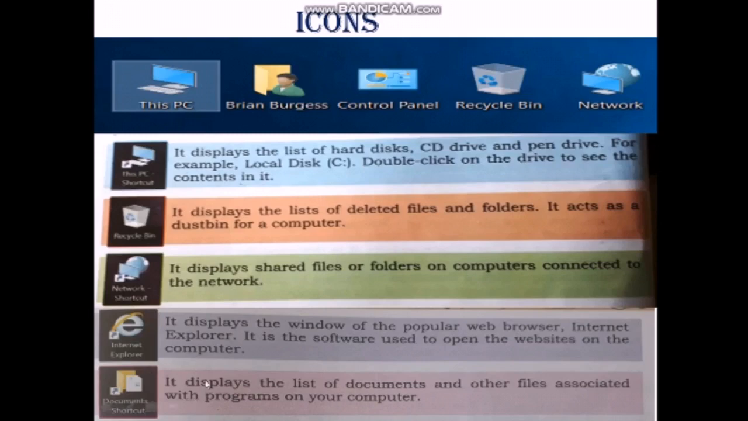And last one is documents. The documents is used to display the list of documents and other files associated with the programs on your computer. So it contains a list of documents and any other files like images, etc.